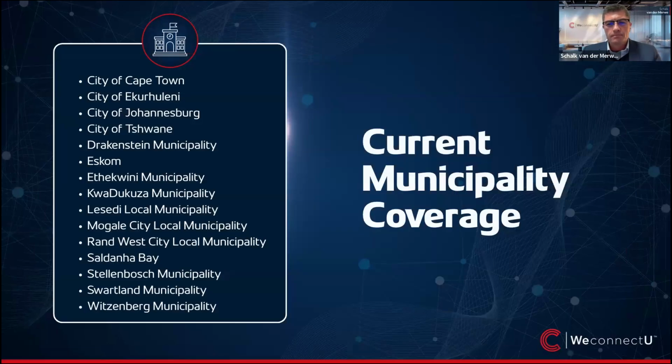Great news, right? So, for our clients, we want to show you the list of municipalities that we are already providing coverage for. As you can see, it is a long list. It covers all of the major municipalities, but we've also added, based on client request, a lot of the smaller local municipalities that there is also requirement for. And the list will not stop there.